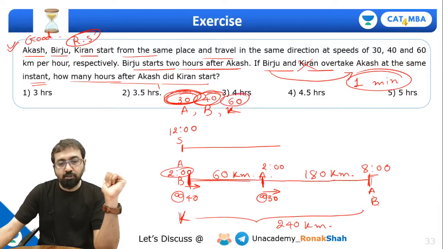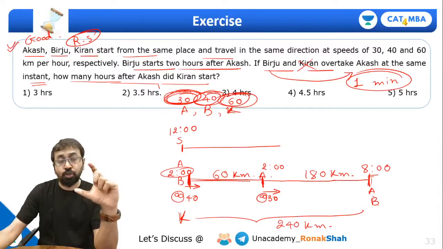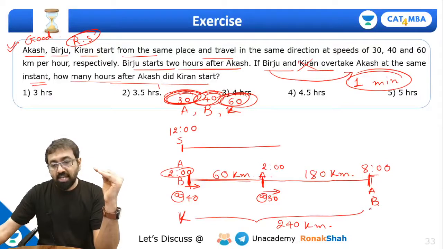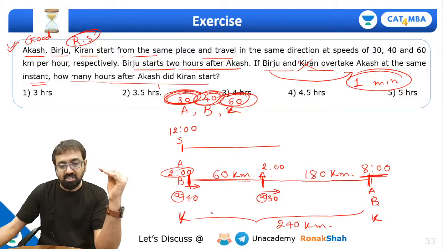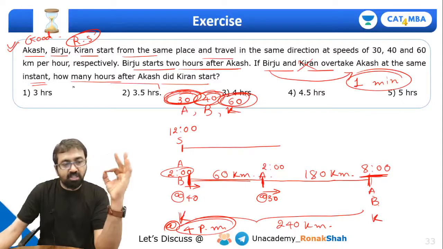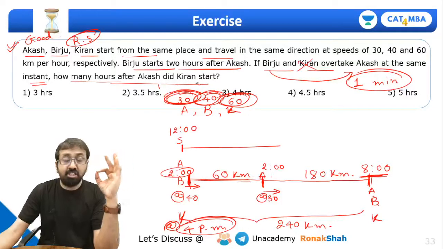Okay, now what is the speed of Kiran? 60 kilometers per hour. So for 240 kilometers, it will take 4 hours for him, right? And Kiran also wants to reach here at 8 p.m. So can I say Kiran should start at 4 p.m.? He should start at 4 p.m. So what is the question? How many hours after Akash did Kiran start?